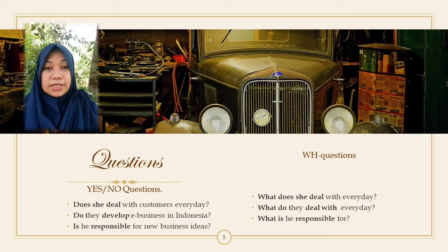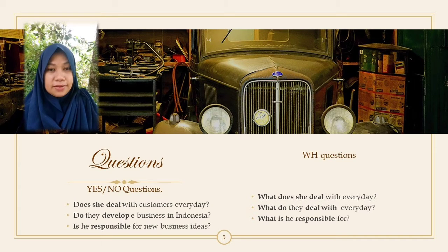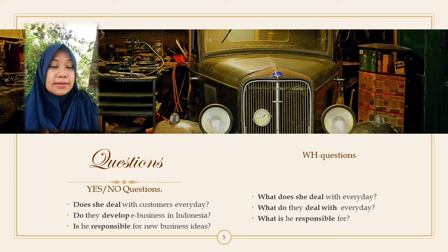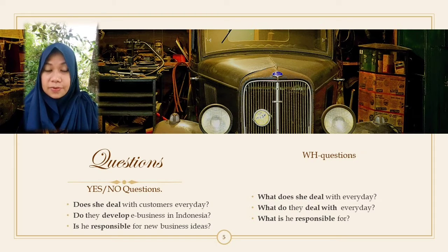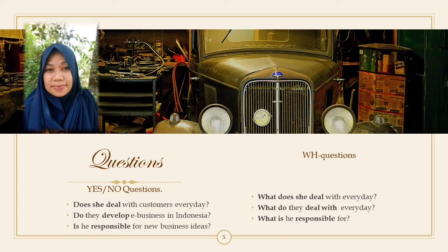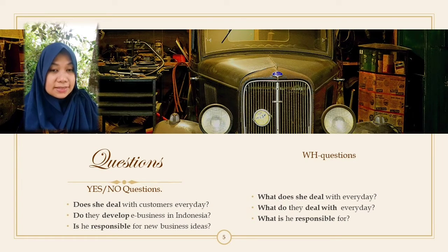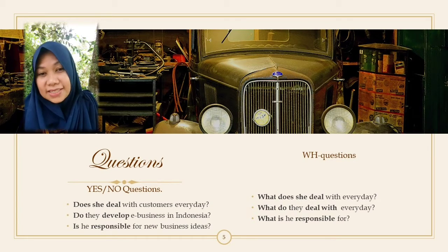So just put it before the subject. For example, using is, is he responsible for the new ideas? Okay, so the be will be before the subject. When you have the subject they, then are they responsible for the new business ideas? Okay, piece of cake, right?